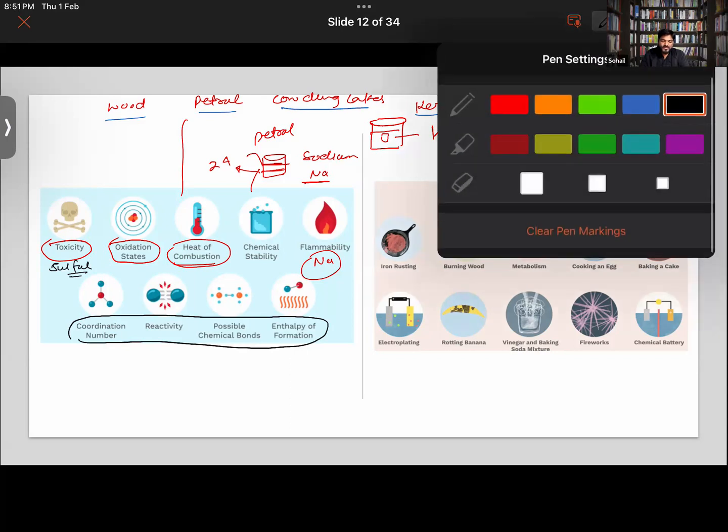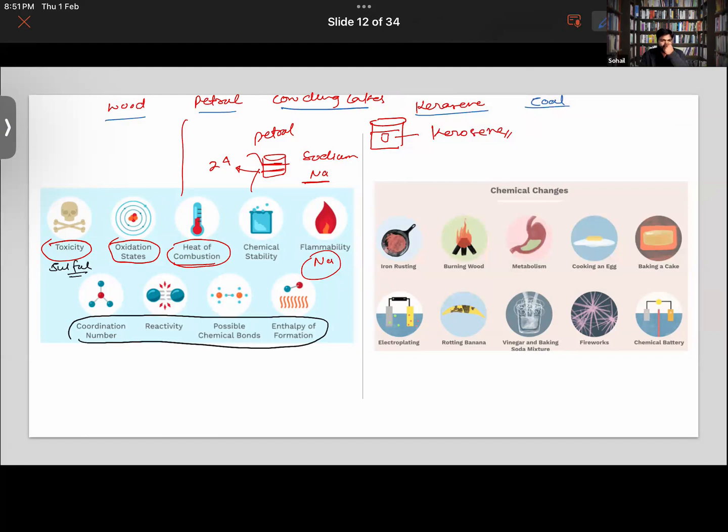Now the next image shows you chemical changes, where a reaction will be taking place. Earlier we studied the chemical attributes of substances. Now let's see, for example, the burning of wood. Burning of wood or a candle releases heat.